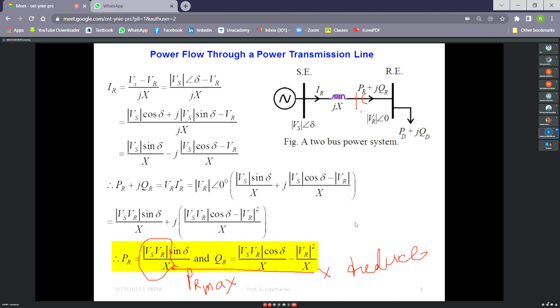So series inductive compensation is not feasible. It is not required for power transmission. It will reduce the power transfer, and the main purpose of a power transmission line is to transfer power. So series inductive compensation is never adopted. Always series capacitive compensation, right?